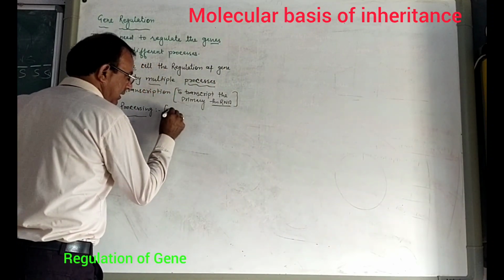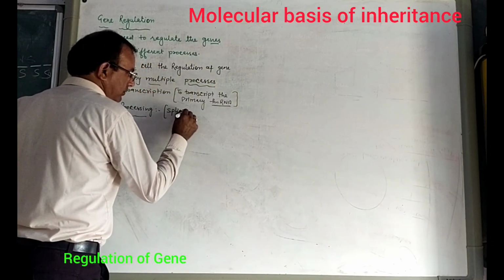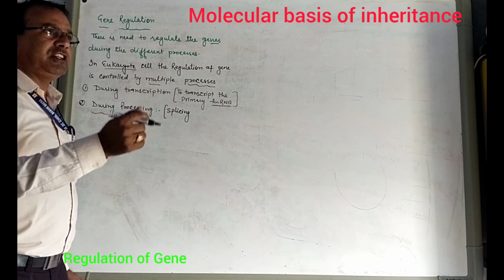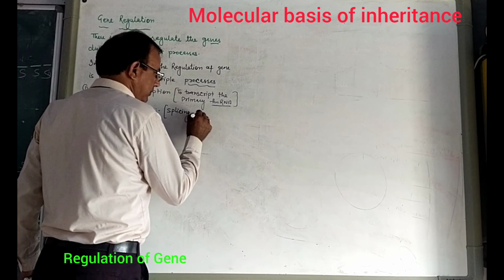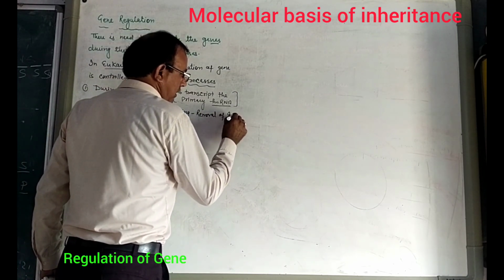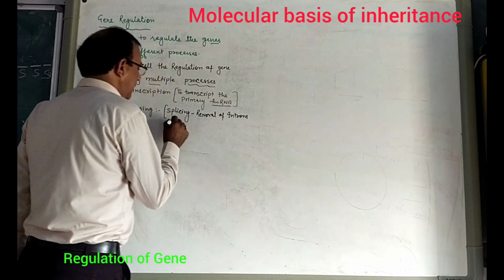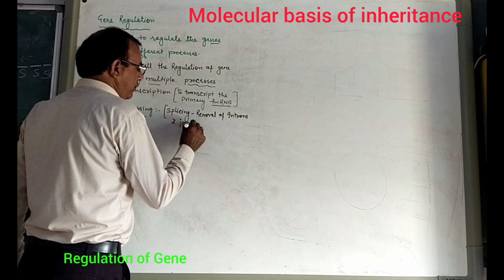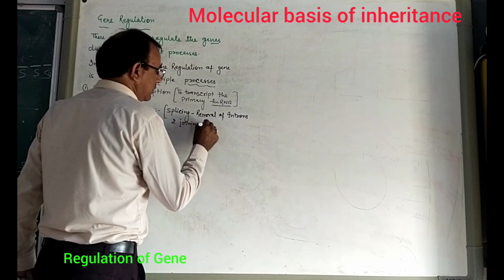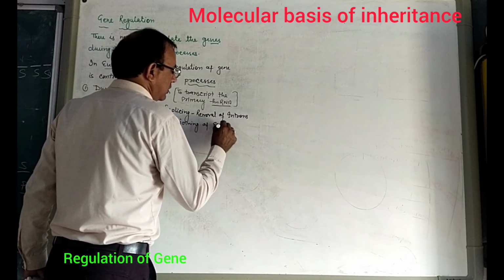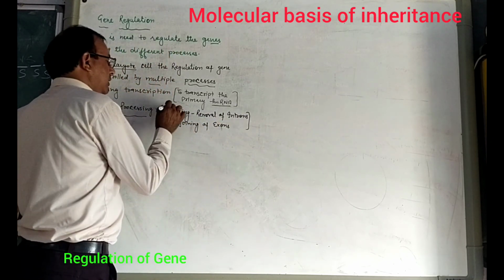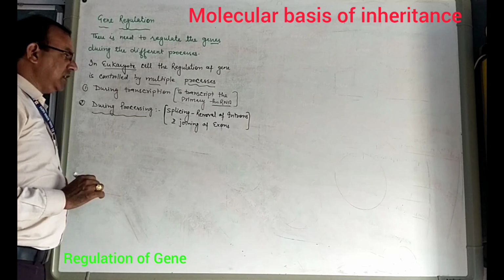So here is the splicing process. What is splicing? Removal of introns and joining of exons. The expressed units in this phase are also required to regulate the gene.